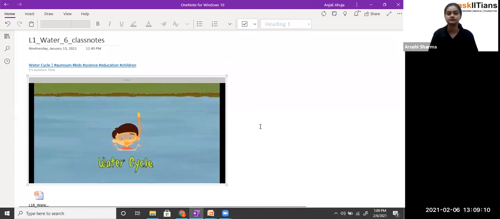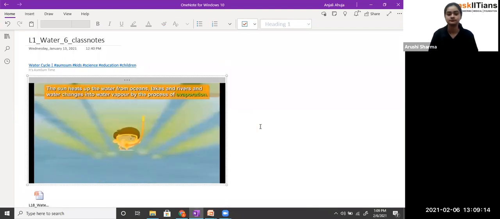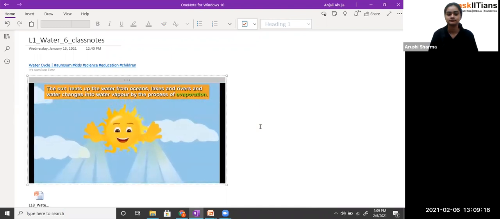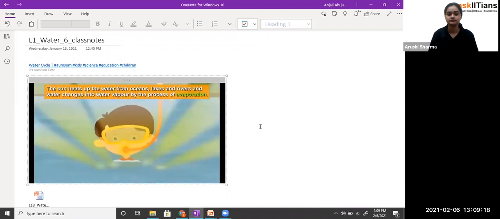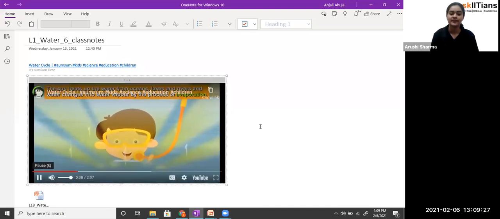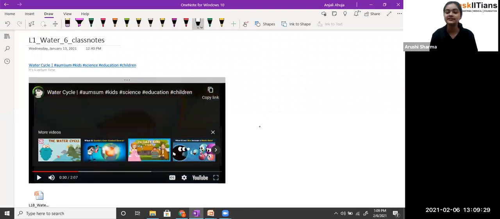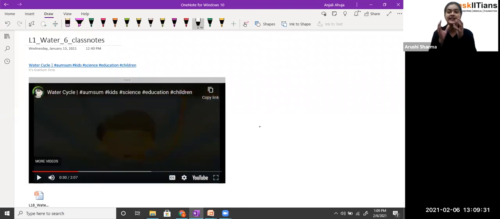Today's topic is the water cycle. The sun heats up the water from oceans, lakes, and rivers, and water changes into water vapor by the process of evaporation. So students, the very first step is that the sun is acting as a source of heat and it is absorbing the water from the lakes, oceans and the seas in the form of vapors. So the very first step is evaporation.